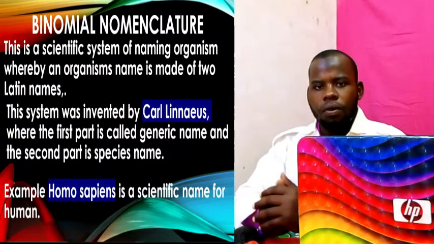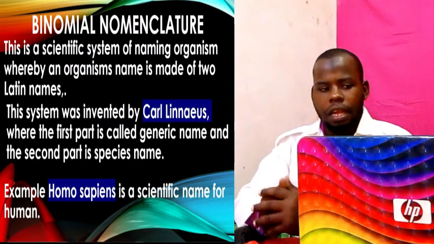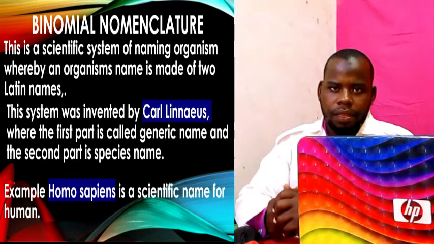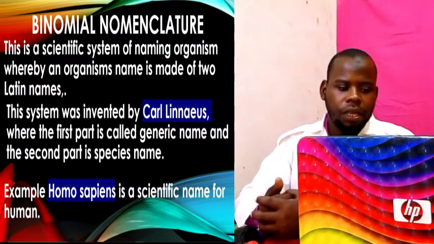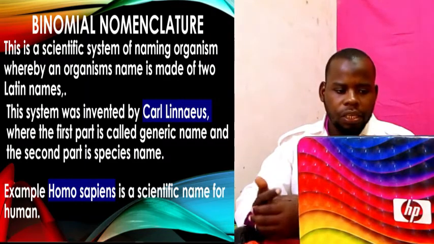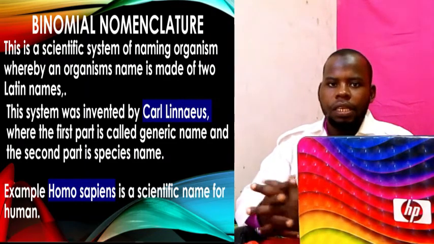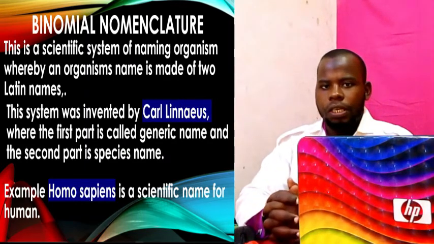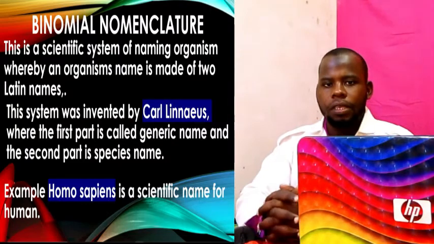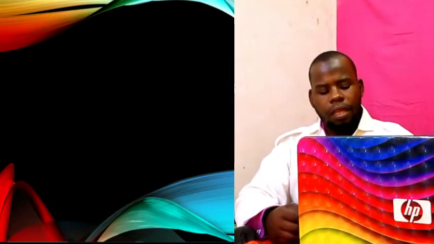For example, Homo sapiens is the scientific name for human being. That is an example of a scientific name of human being. Homo means genus and sapiens means species. That is the name all the world knows: Homo sapiens. We can proceed with another part.